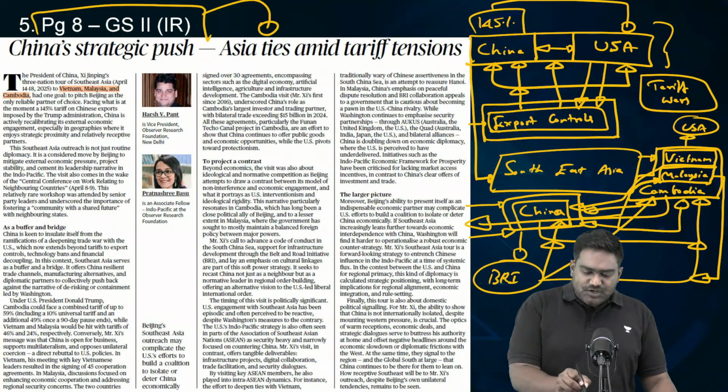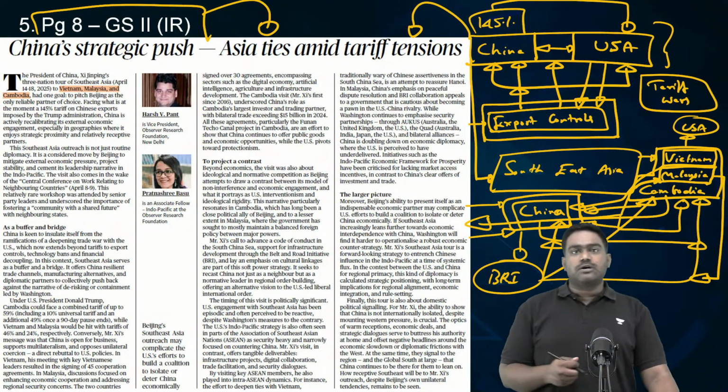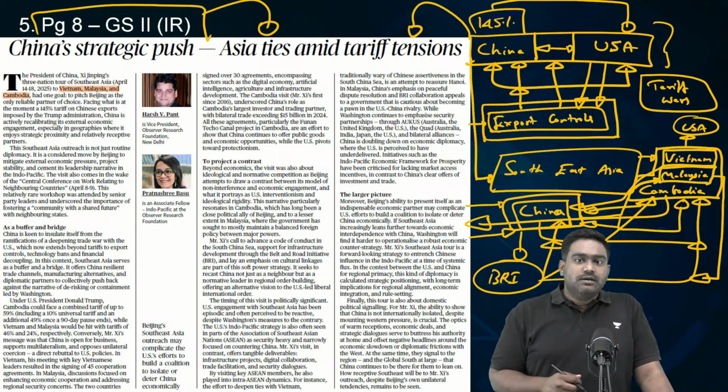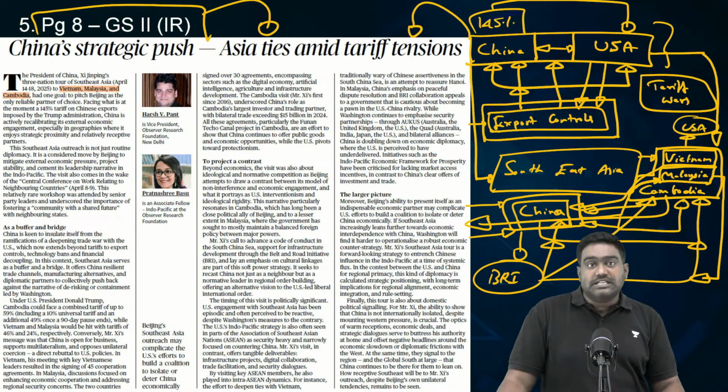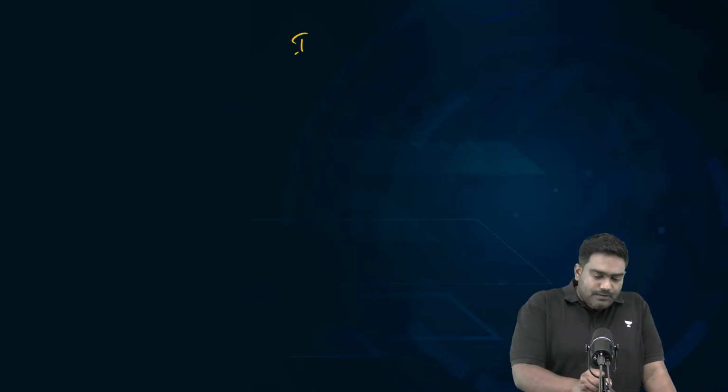So this is China's strategy to counter them, to counter US and its allies. And so China is resetting its relations, trying to form better, closer economic ties and strategic ties with Southeast Asian countries. So this standoff which we are seeing in the Indo-Pacific, it could define the geopolitics of the Indo-Pacific.